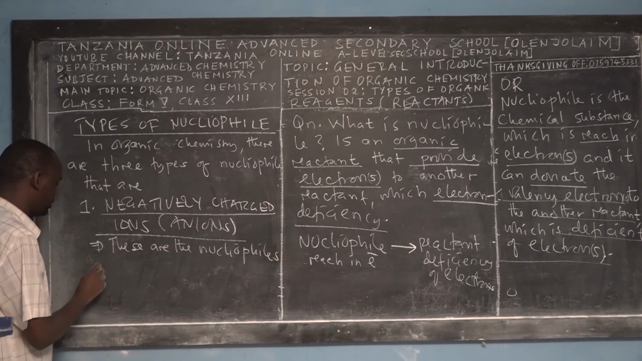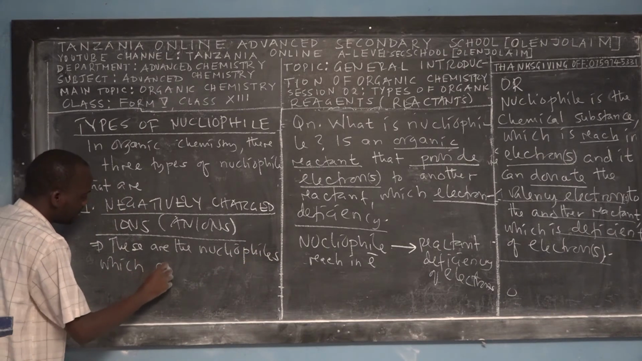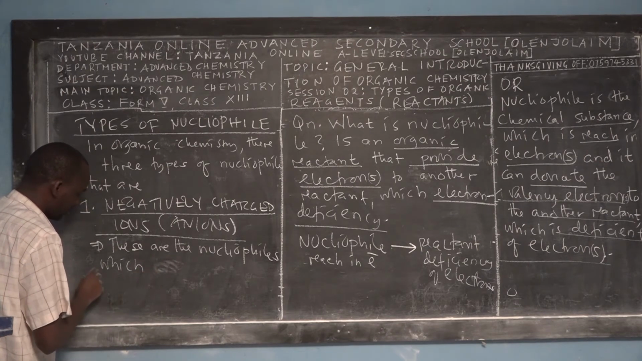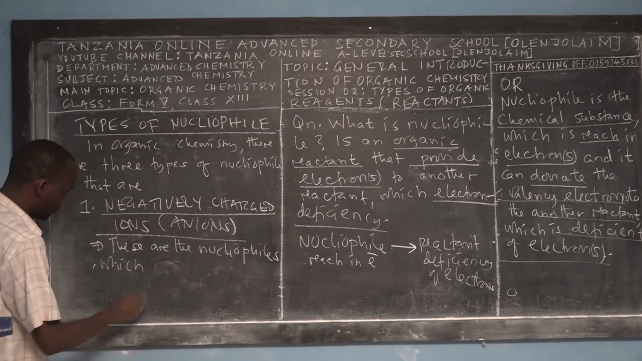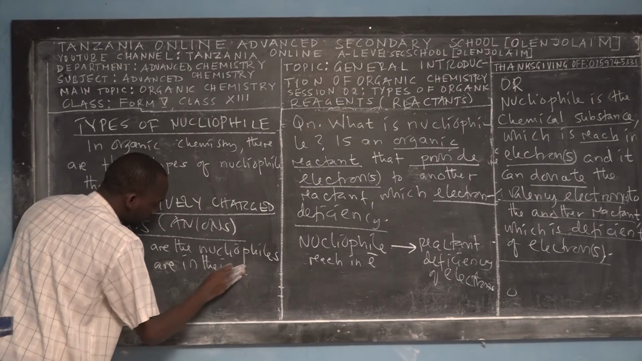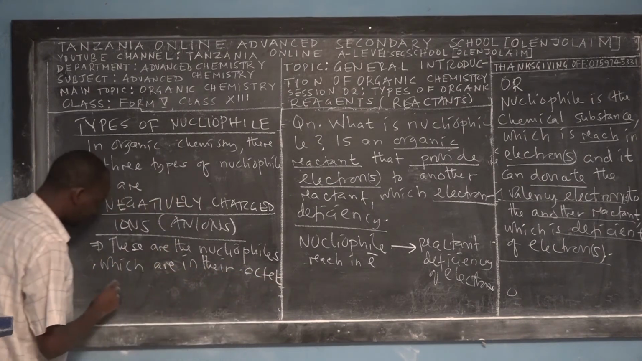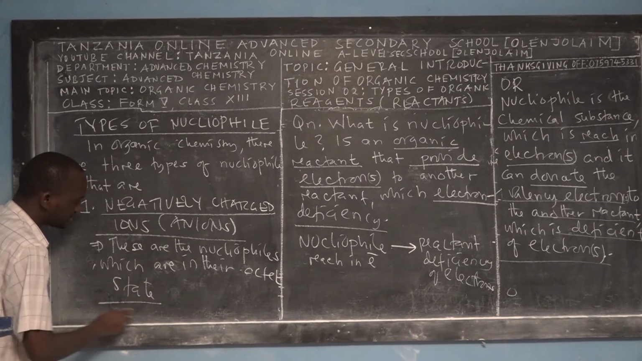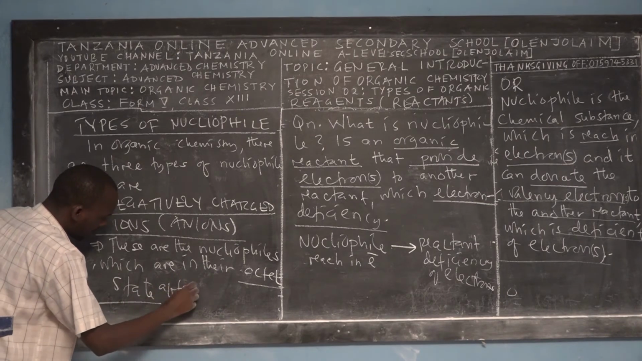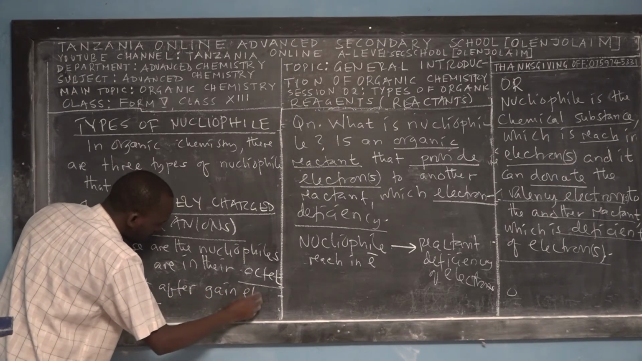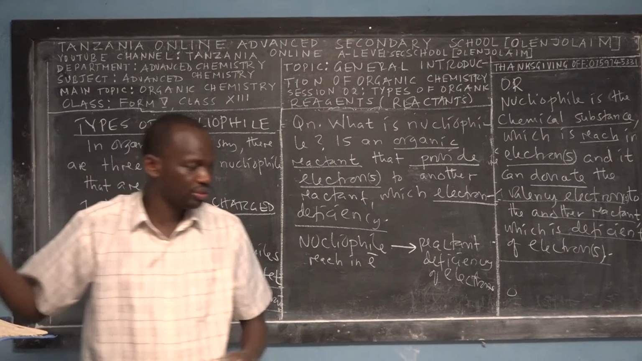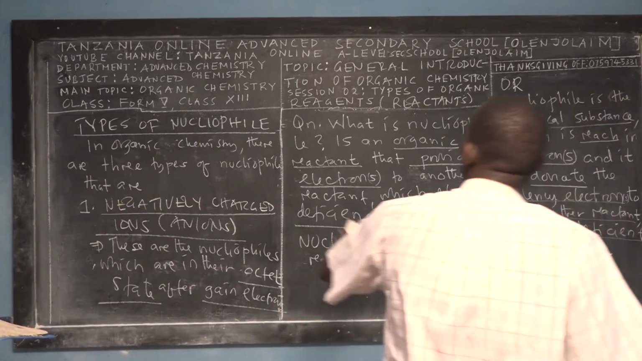These are the nucleophiles which are in the octet state. It means that they contain all the electrons. Octet state after gaining electrons. So we say that these are nucleophiles which have been formed by gaining of electrons.